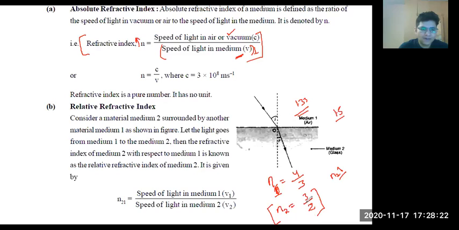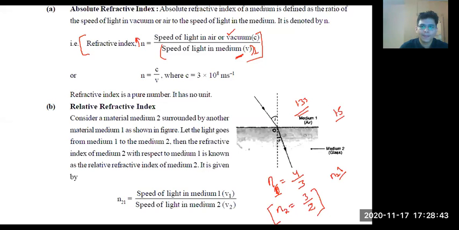So the refractive index of N2 is more. N1 or N2, which medium is denser? N2. Refractive index more, the medium will be denser.